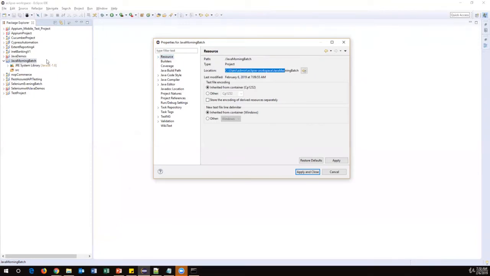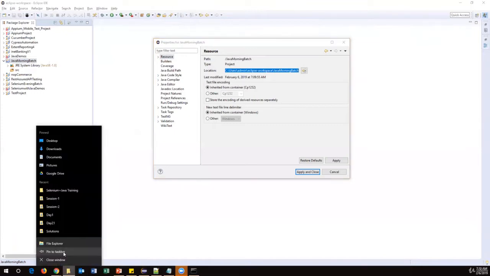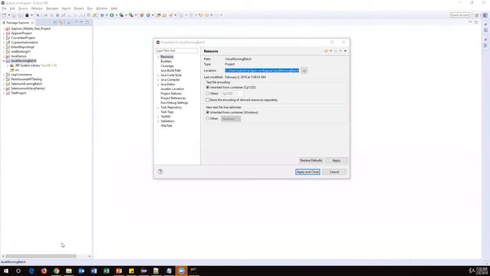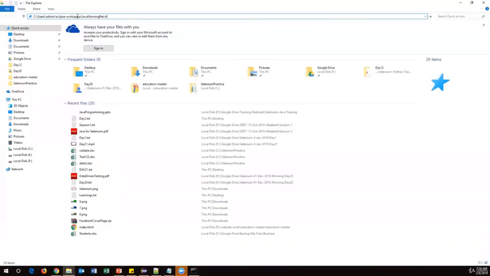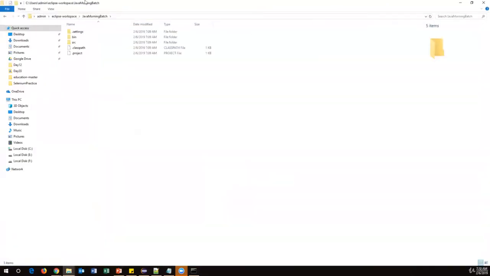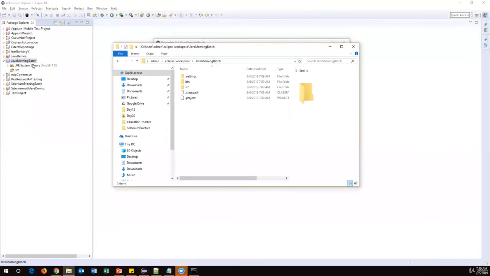So if you go and see this particular path, open this path in File Explorer. Now you can see whatever you have in this particular tree. But the classpath and project are hidden folders, so we cannot see them in the window. But src, bin, and settings are part of your JRE. Okay. So whatever you do in this project in your Eclipse will be reflected in your folder structure.